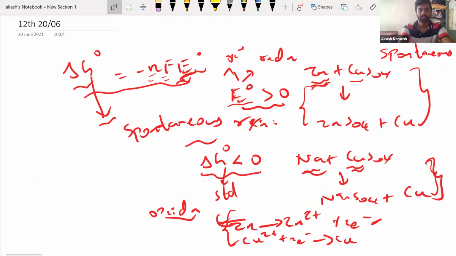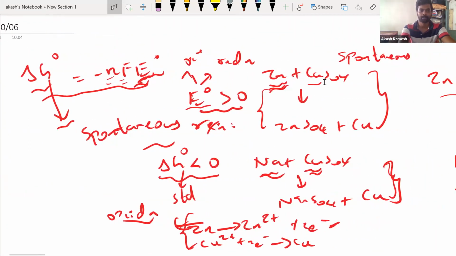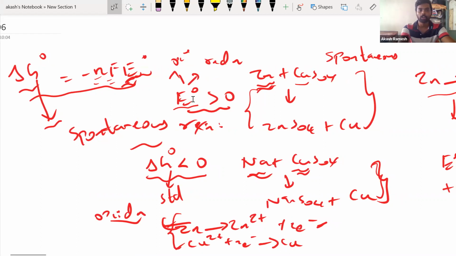Okay, right. So we spoke about oxidation and reduction potential, how it is related to delta G, and when it will become negative, when it will become positive. All these things you hope you remember, people, right? If it is a spontaneous oxidation reaction, very important, it's not just oxidation, the reduction potential will be negative. Or I can tell that the oxidation potential will be positive. Only then, according to this equation, delta G will be less than 0.